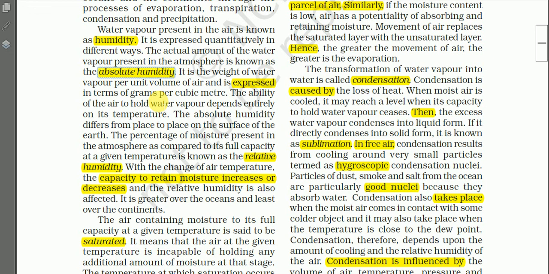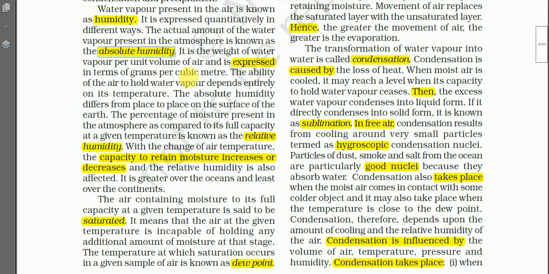So at this point of time, the amount of water vapor present in a parcel of air is known as absolute humidity. And the absolute humidity is the weight of water vapor per unit volume of air, and is expressed in terms of grams of water vapor per cubic meter.